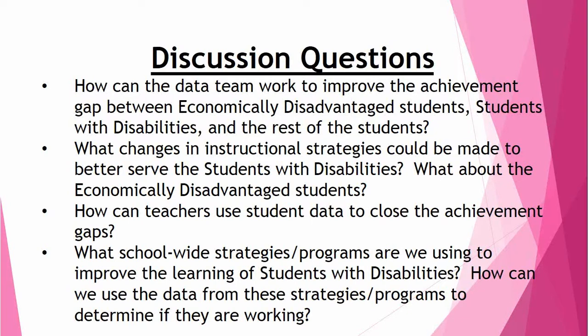So some discussion questions that I have for you. How can the data team work to improve the achievement gap between economically disadvantaged students, students with disabilities, and the rest of the students? What changes in instructional strategies could be made to better serve the students with disabilities? What about the economically disadvantaged students? How can teachers use student data to close the achievement gaps? What school-wide strategies or programs are we using to improve the learning of students with disabilities? How can we use the data from these strategies and programs to determine if they are working?